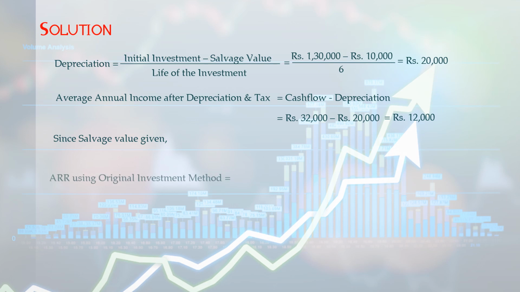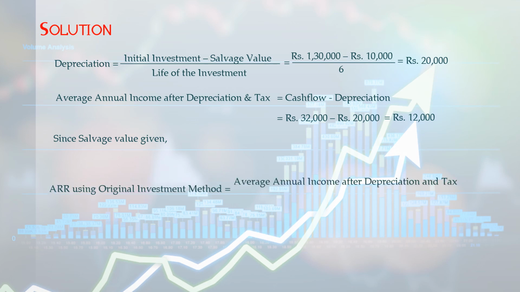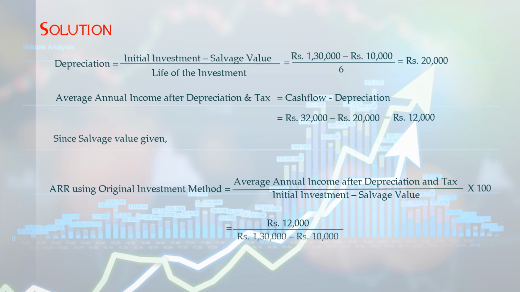Now since salvage value is not given, ARR using original investment method is equal to average annual income after tax and depreciation divided by initial investment minus salvage value into 100. So which is equal to average annual income, as we have found, rupees 12,000 divided by initial investment rupees 1,30,000 minus salvage value rupees 10,000, into 100, which is equal to 10%, right?